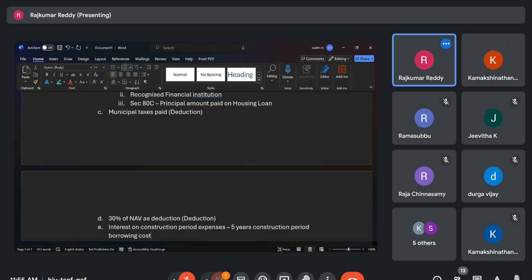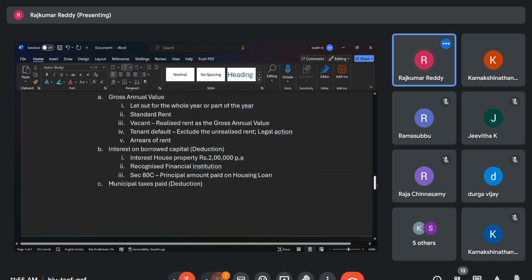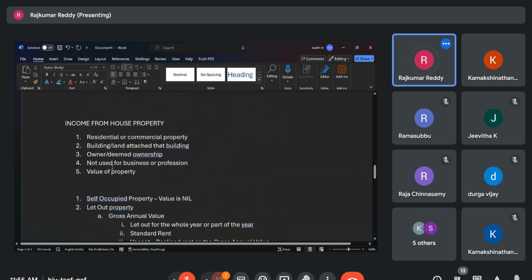I and J. Income from property used for own business or profession. Here, the fourth point we have already covered: not used for business or profession. If you are using it for business or profession, it will be treated under the head income from business or profession, so it will not come under house property. And annual value of one self-occupied property is also exempted, like the value will be nil.